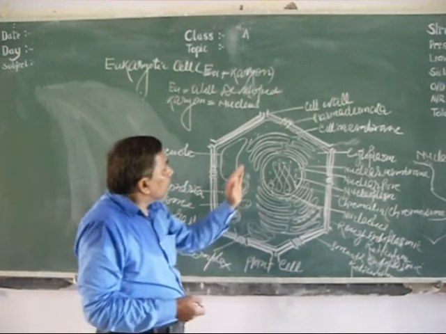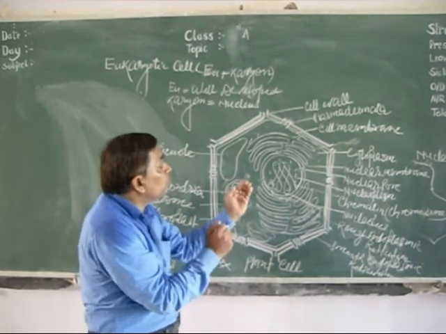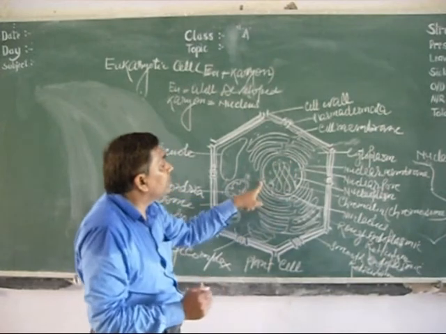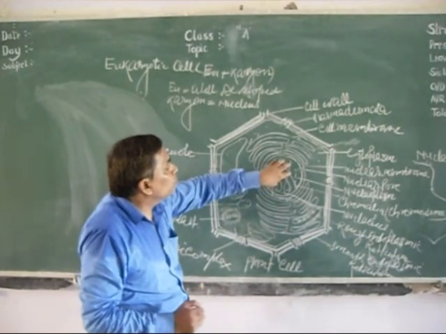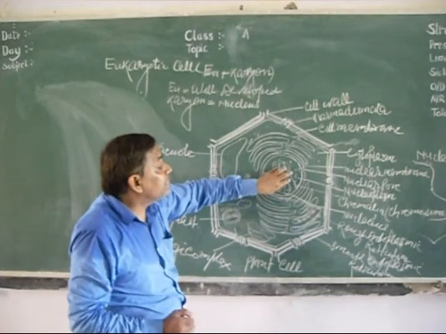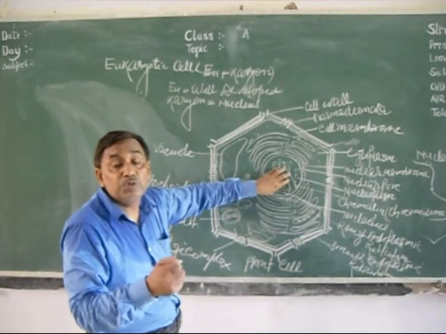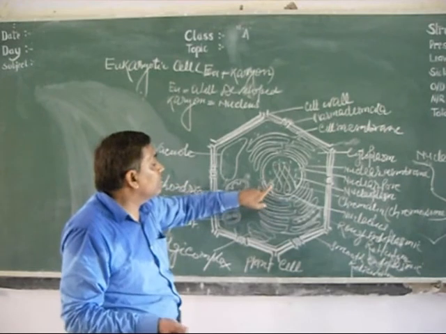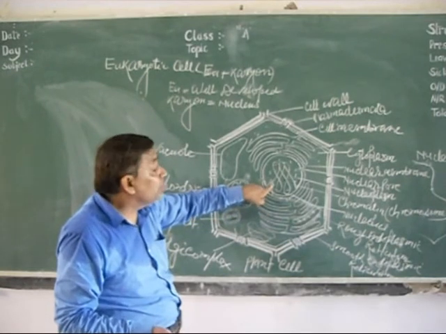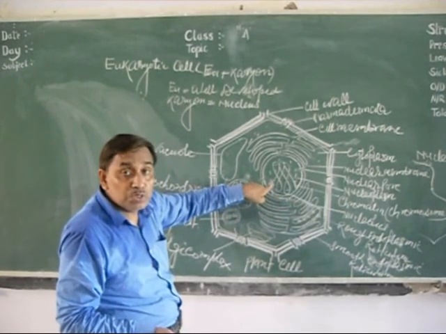So here in the eukaryotic cell, you can see the nuclear membrane. The chromosome is made up of DNA and histone protein. DNA is the genetic material. Deoxyribonucleic acid produces RNA, ribonucleic acid. RNA gets stored here in the nucleolus, and here ribosome is also synthesized.